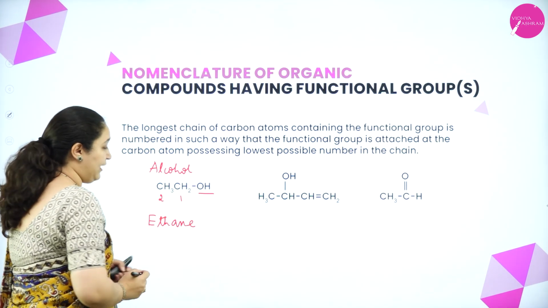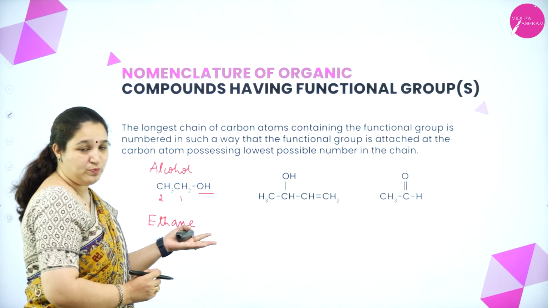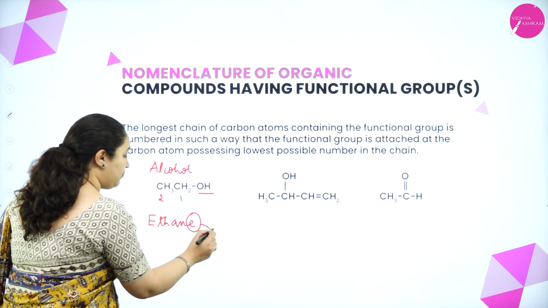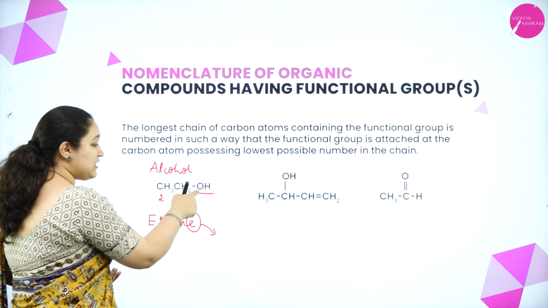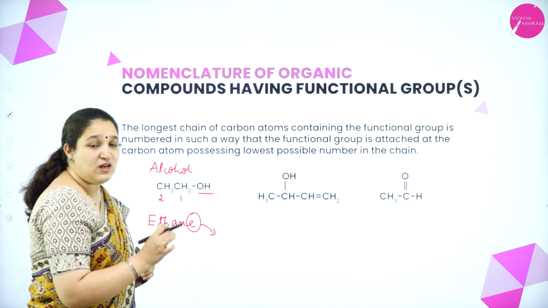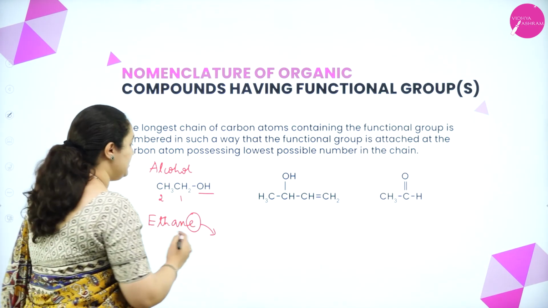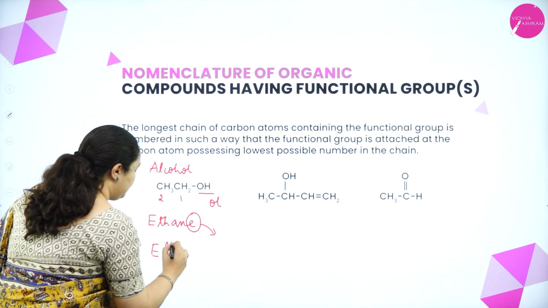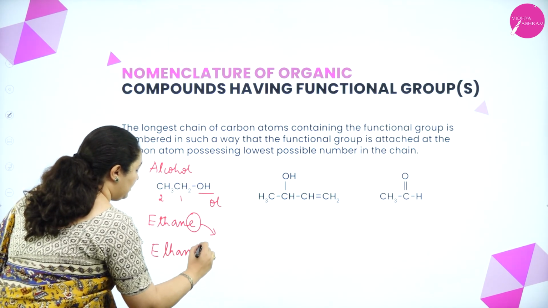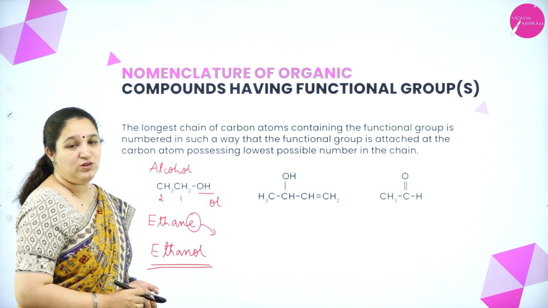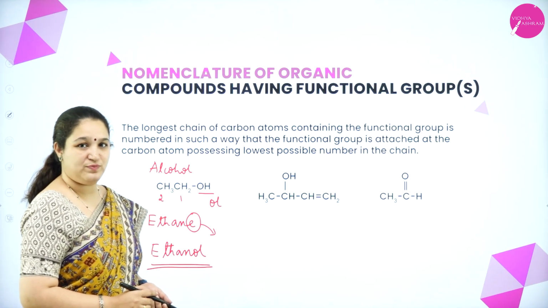I would write E if there was no functional group, but there is a functional group, so this E is dropped and instead the suffix for alcohol is added, and the suffix for alcohol is OL. So the name will become ethanol. So this is the IUPAC name of C2H5OH.